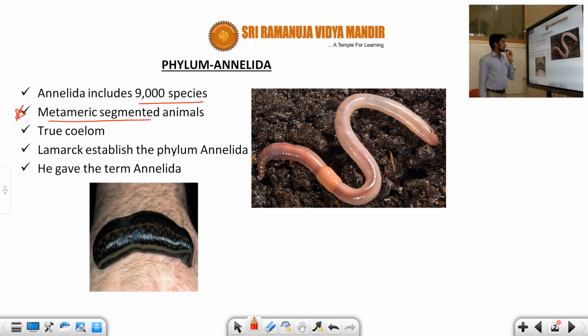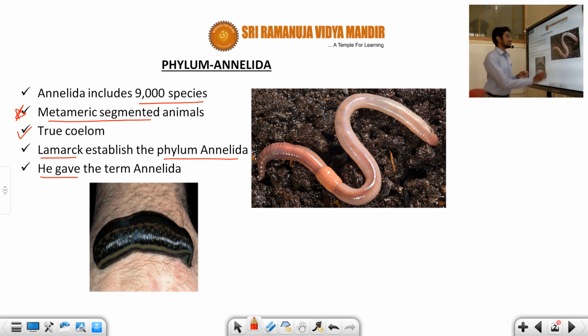Another feature is that it has a true coelom, or true body cavity, or eucoelom. That means the ectoderm, endoderm, and mesoderm are all present. So this is about the true coelom. And one more important point: Lamarck established the phylum Annelida, and the term Annelida was also given by Lamarck only. This is informative introduction.